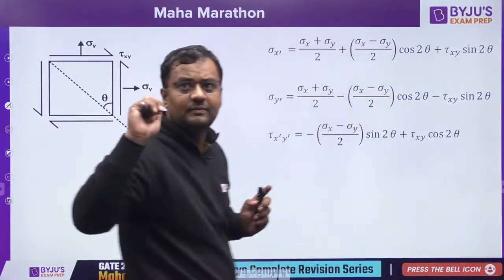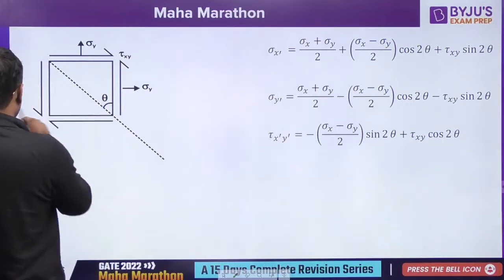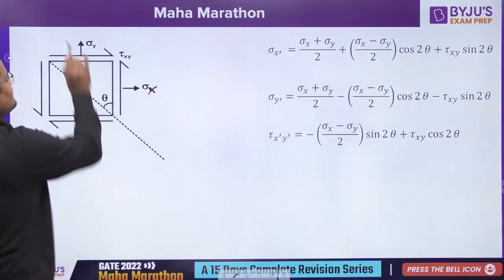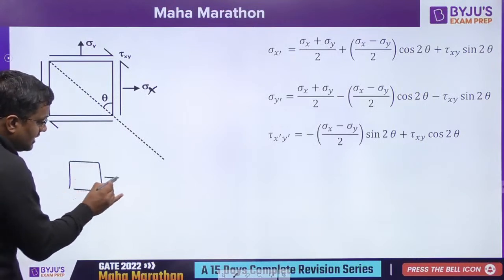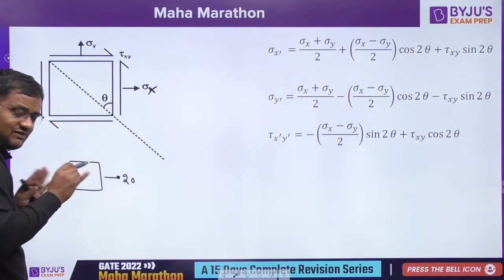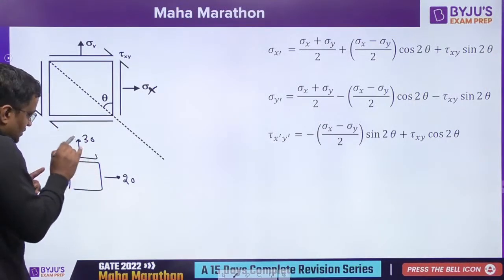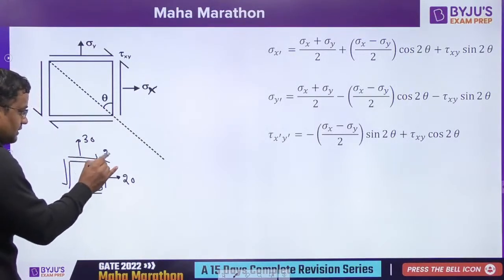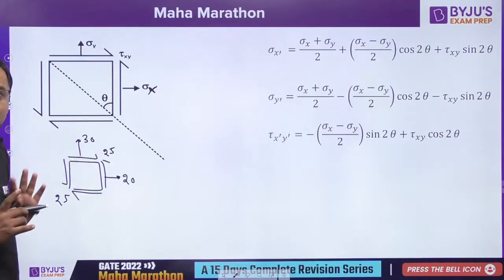See, everybody. Suppose this is a body, a point at which stress sigma x is acting. Here it is sigma y and here is tau xy. Say some 20 Newton per m square stress is given, that is sigma x, and sigma y is given as 30 Newton per m square. And shear is equal: if this is 25, this is also 25, as yesterday's derivation showed. That is tau xy, all are equal. So sigma x, sigma y and tau xy are given.